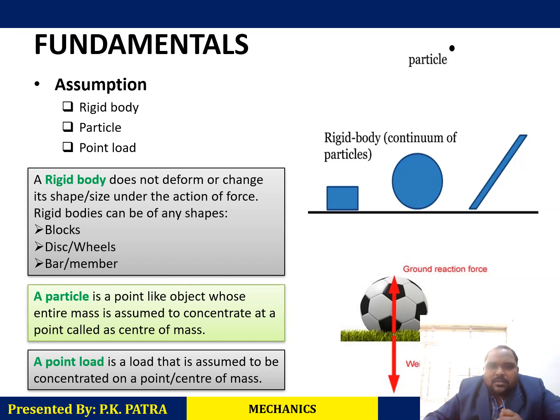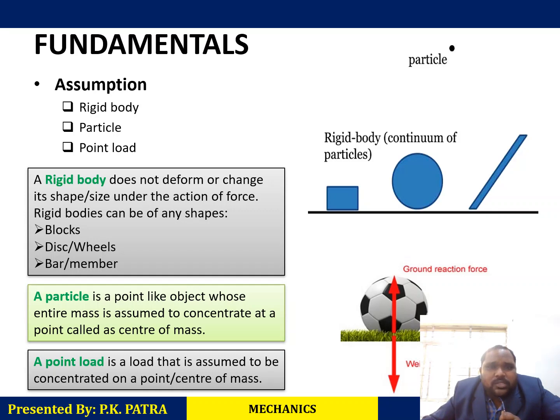Suppose this is the football. On the football there are two forces acting here. The football is at rest, but its weight is acting vertically downward. That means the weight of the football is the action which is acting on the ground, and the ground is imparting the upward reaction force. This is the ground reaction. So we will consider this football as a particle and these two forces are acting on the particle. Simple. And the third point is we will discuss point load.